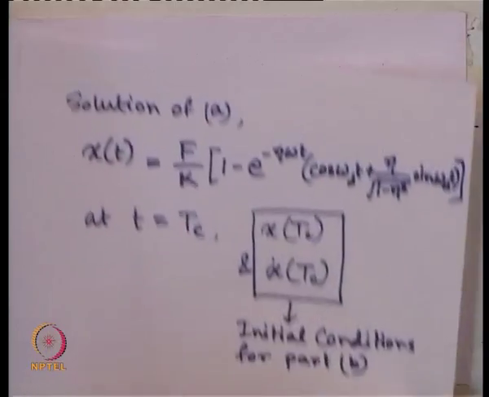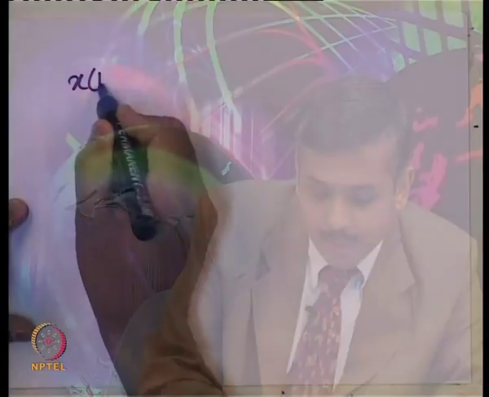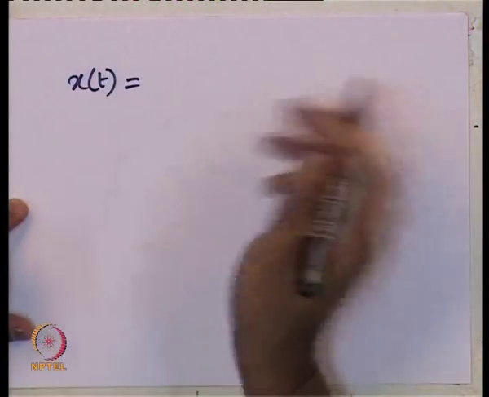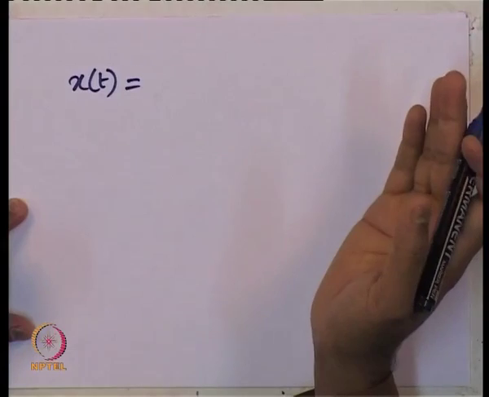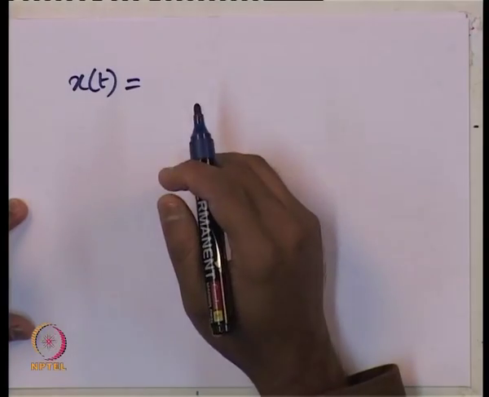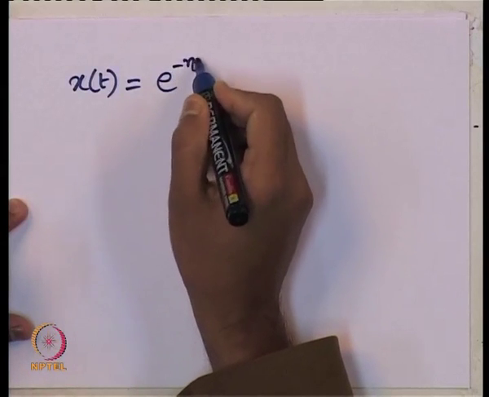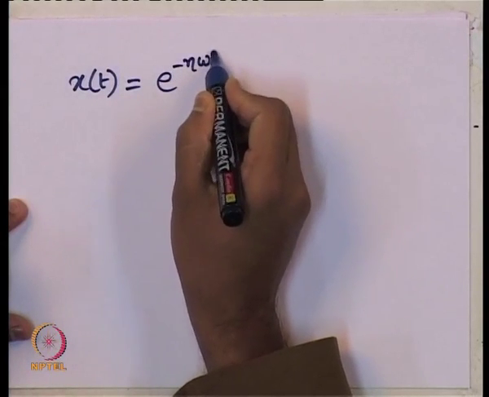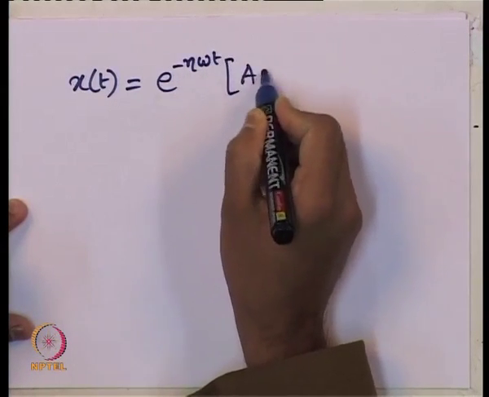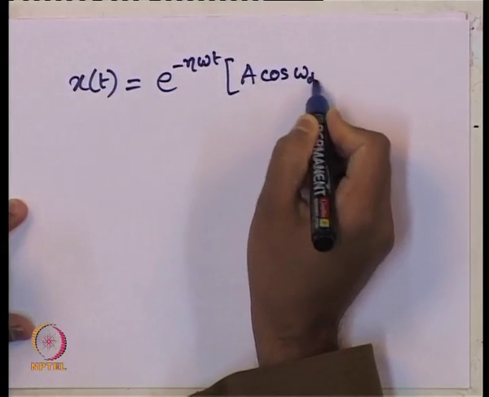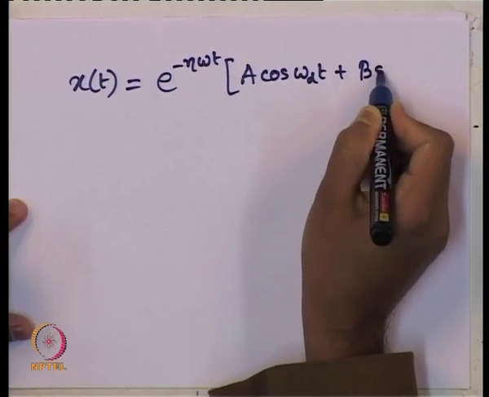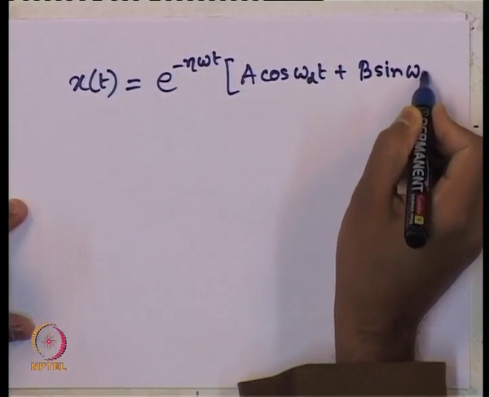Now, for the second part we know what is the solution x of t, the complete solution. It is a free vibration case, so no need of particular integral. The complete solution we already have, it is e to the power minus eta omega t, A cos omega d t plus B sin omega d t.